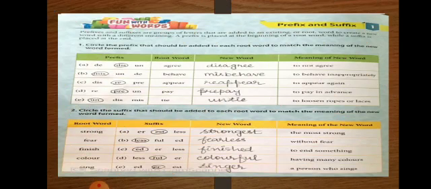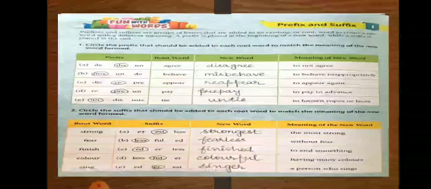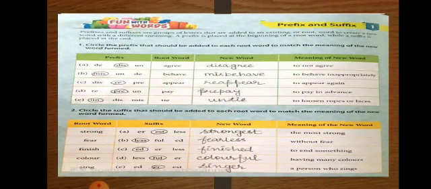What are prefix and suffix? These are groups of letters that are added to an existing or root word to create a new word with a different meaning. A prefix is placed at the beginning of the root word while a suffix is placed at the end. Clear? So in this chapter, in the first exercise, you have to circle the prefix that should be added to each root word.